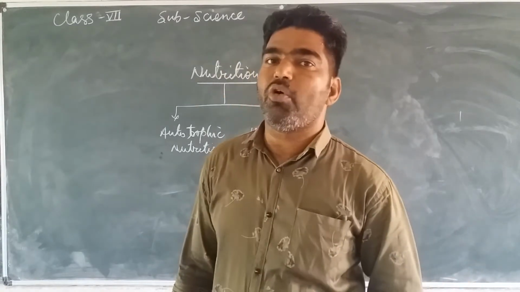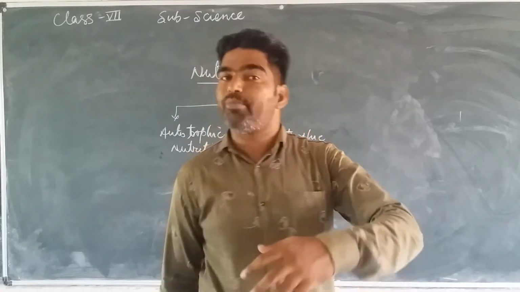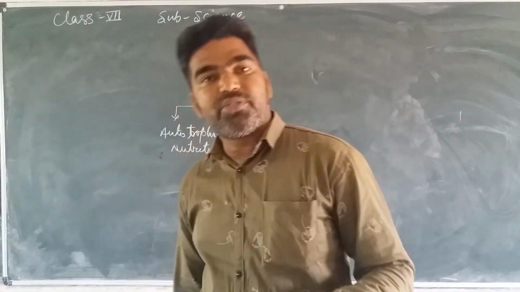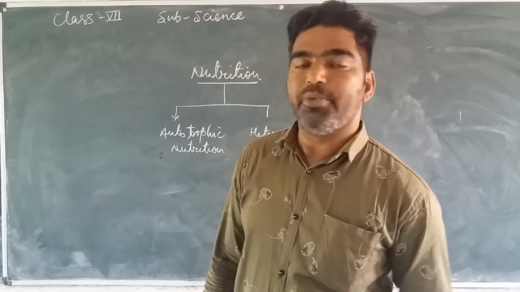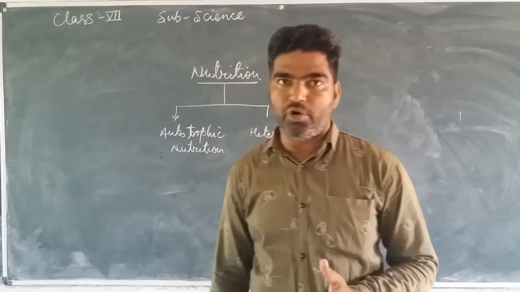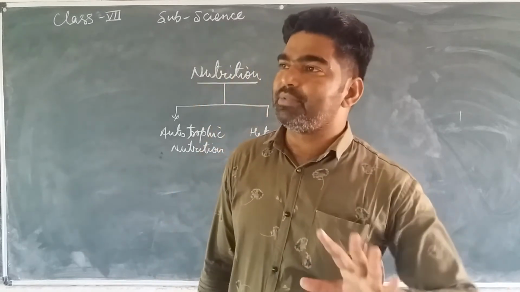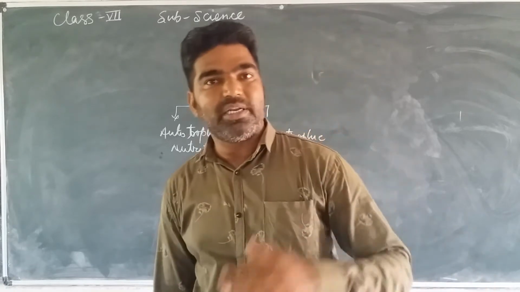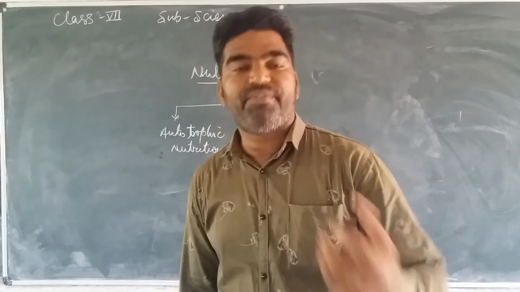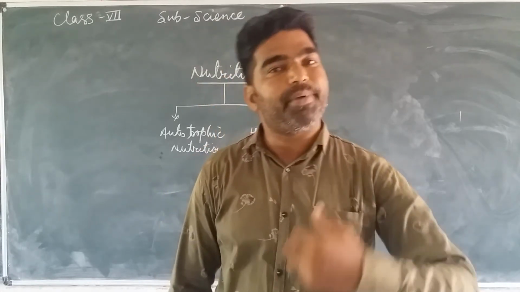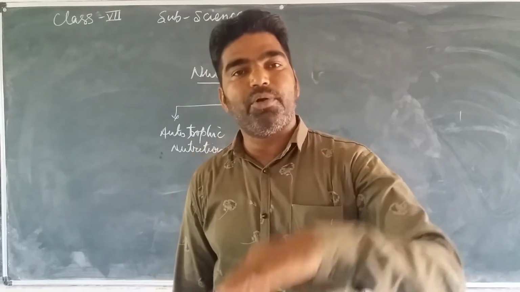The organisms or plants that follow this method of nutrition are known as autotrophs. Autotrophs synthesize their food by themselves. All green plants have chlorophyll in them, so they perform the process of photosynthesis and prepare their food by themselves. That's why they are called autotrophs.